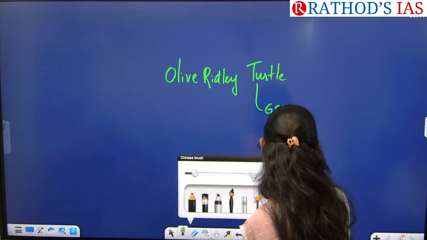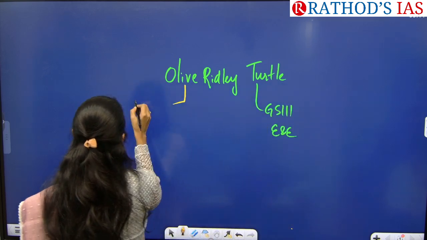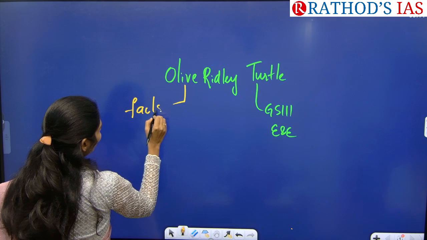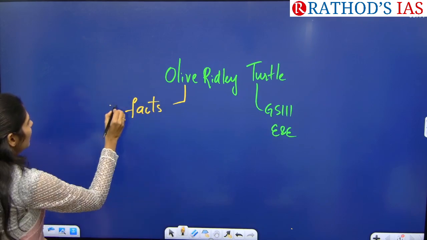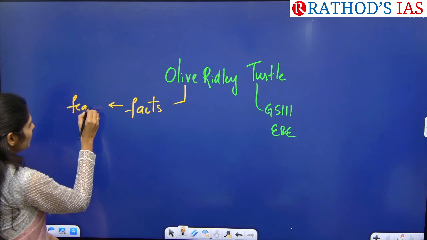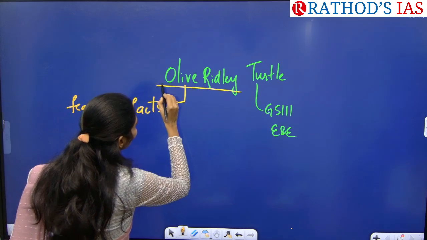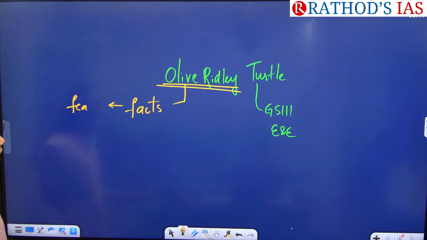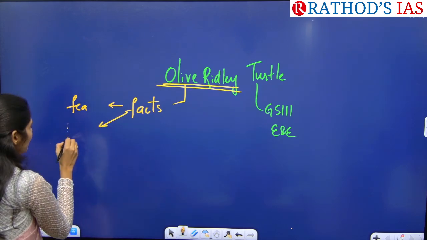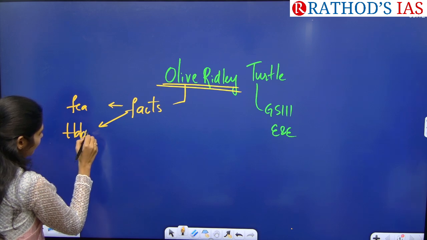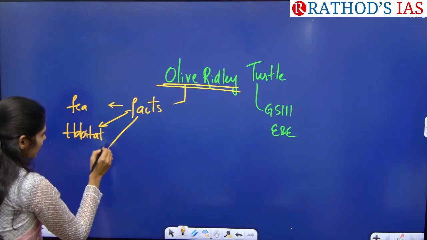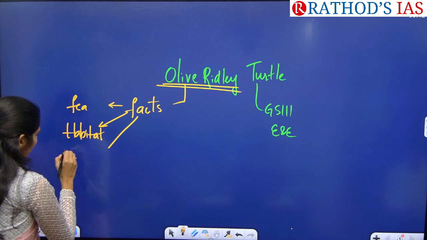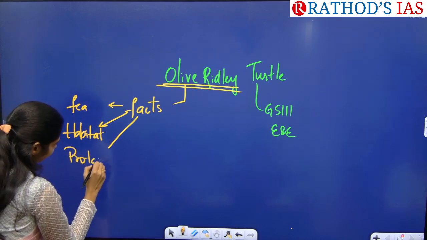So first of all, you have to see some basic facts regarding these olive ridley turtles. Like some important features of this, why the name olive ridley is given to this turtle, and you have to see habitat, like where they are present, and next one is you have to see protection status,